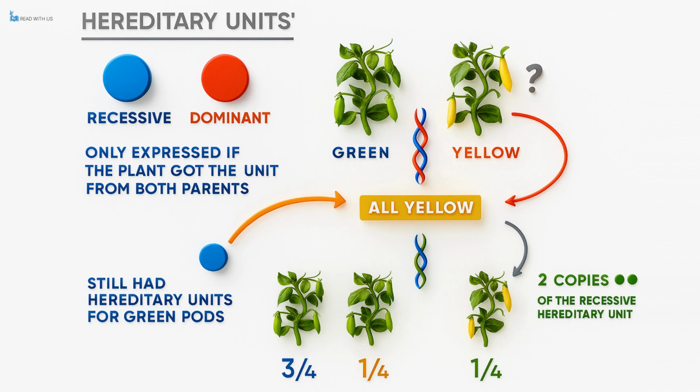Mendel repeated similar experiments, focusing on other traits such as flower color and plant height, and again found consistent results. Each trait seemed to be inherited independently in a pattern involving dominant and recessive factors. This led Mendel to believe that many different characteristics were inherited in a similar way.